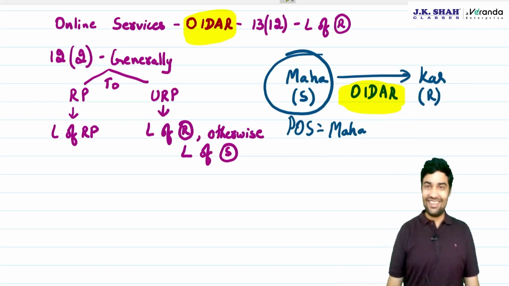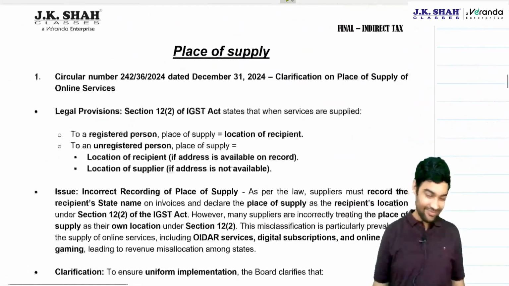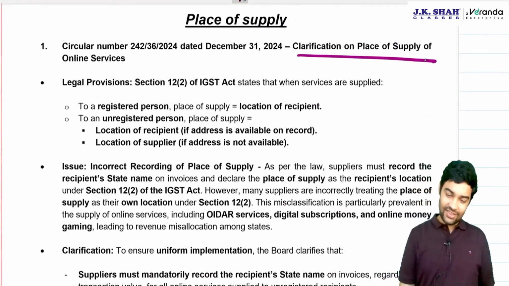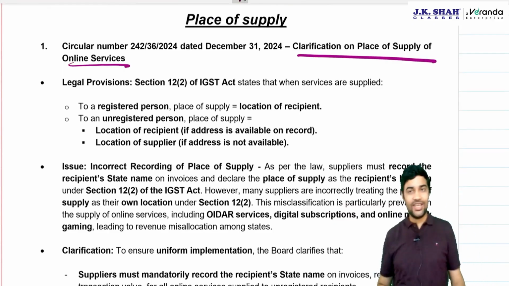Okay, let's have a look. Circular 242, clarification on place of supply for online service.